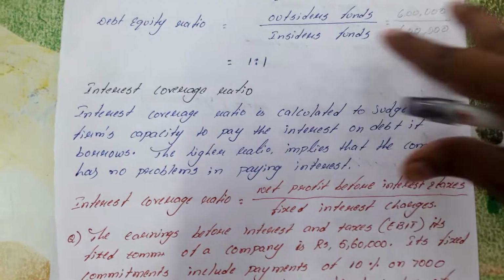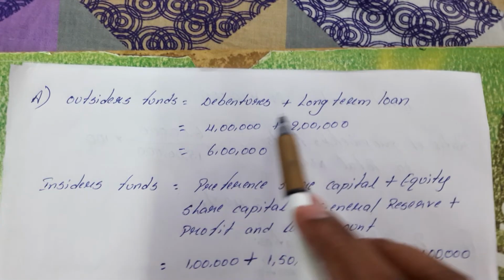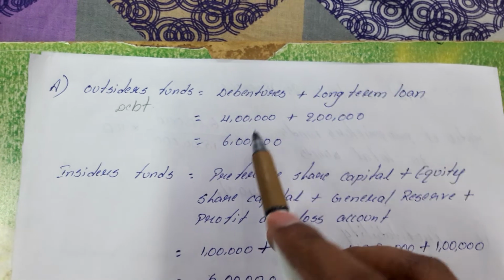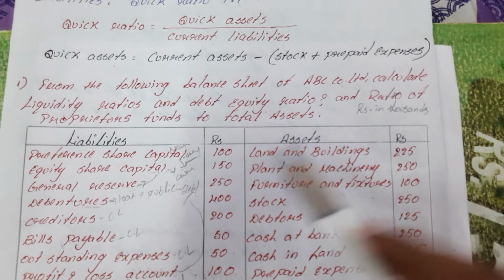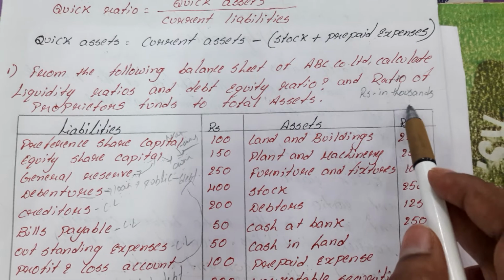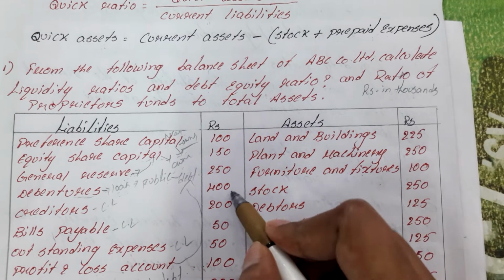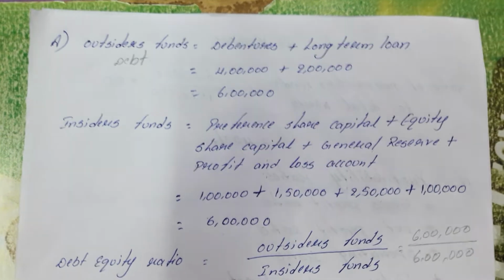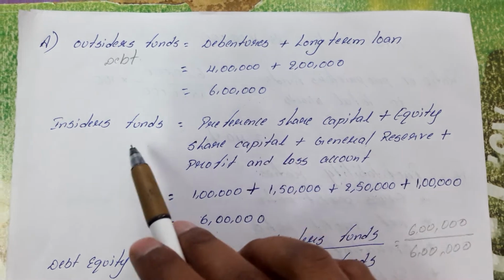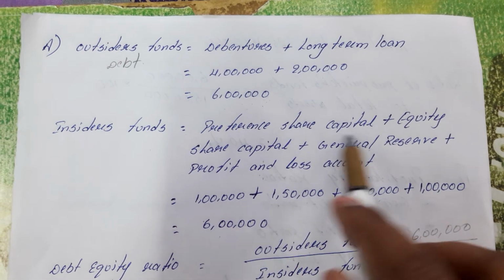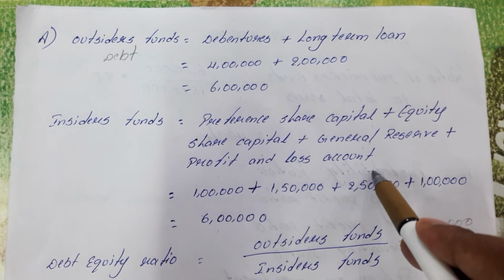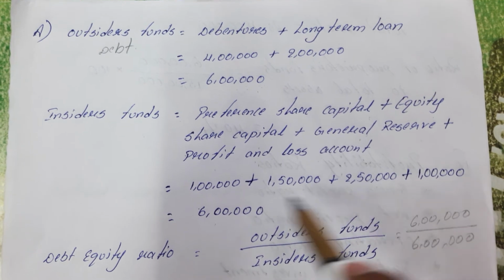So we will see how to solve the problem. You can see here, outsider funds are nothing but debentures plus long term loan. Outsider funds are also called debt. In the question they have given the figures in thousands. So debentures are 400, that is 4 lakhs. Next, bank loan is 200 in thousands, that means 2 lakhs. So 4 lakhs plus 2 lakhs is 6 lakhs. Insiders' funds, preference share capital plus equity share capital plus general reserves plus profit and loss account, all come under insiders' funds. When you add all those, we get 6 lakhs.